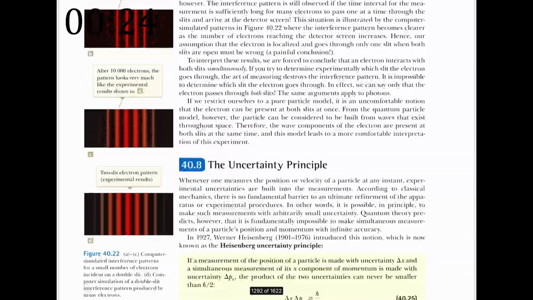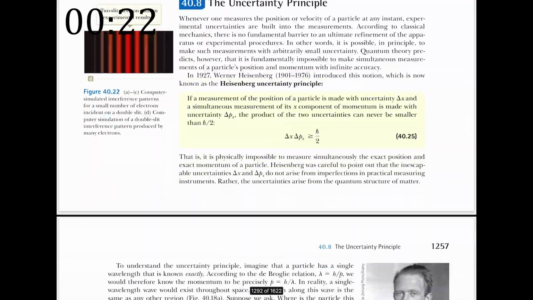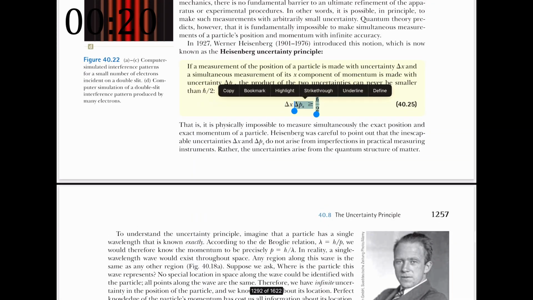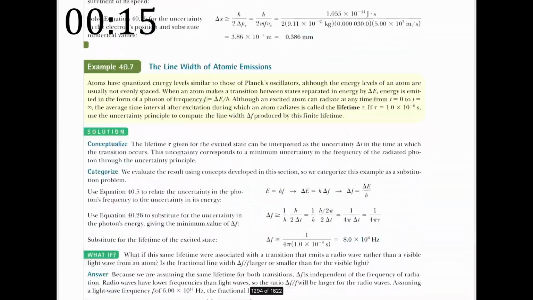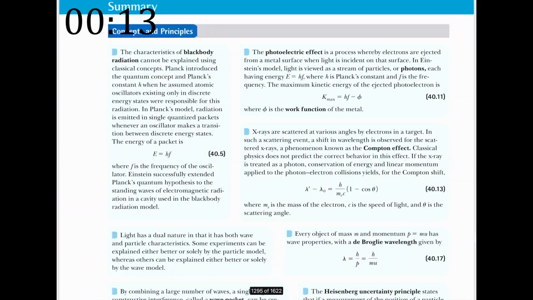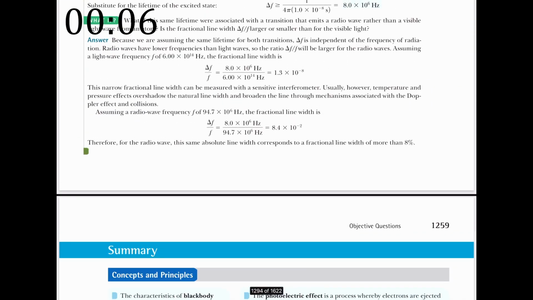Okay, this looks familiar. Pretty short section. The uncertainty principle, all in yellow. We got Werner Heisenberg, pitfall prevention. And we're done. Let me check the timer. We got 10 seconds left. I'm gonna stop the timer so it doesn't interrupt the video. But that was rough. That was rough.